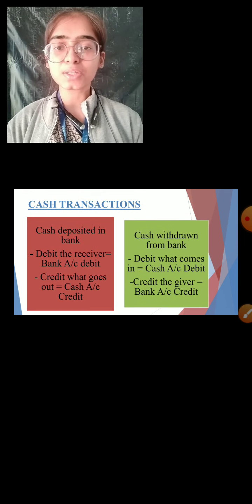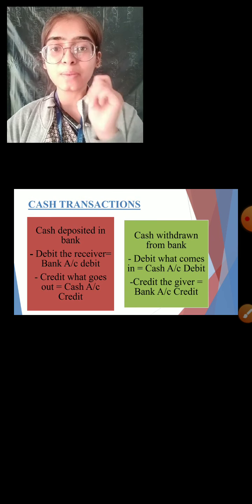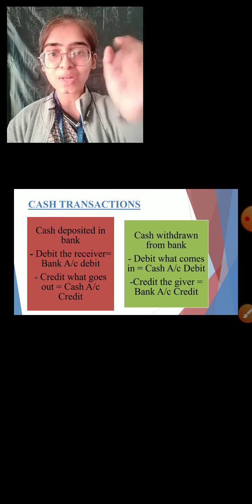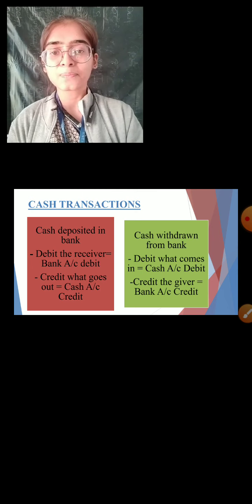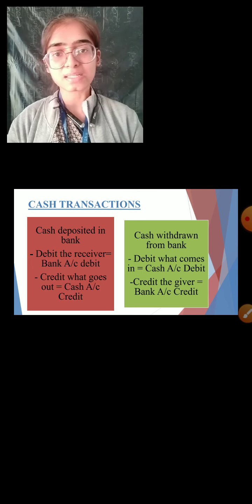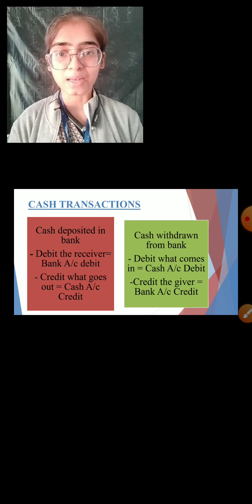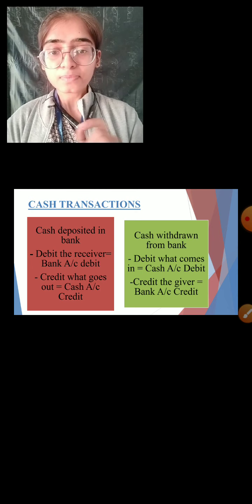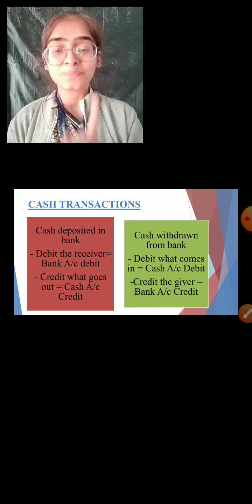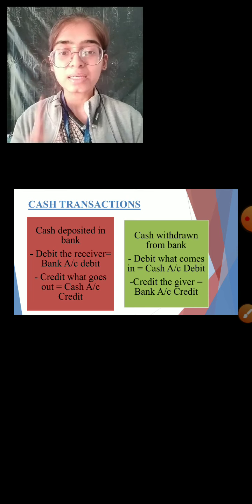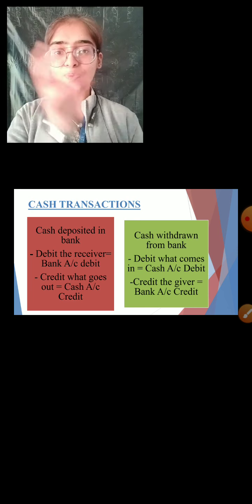Cash transactions are those transactions in which actual money has been paid to the bank or actual money has been collected from the bank by the businessman. Clear? Now, the two types of transactions which are done in cash with the bank are cash deposit and cash withdrawal.